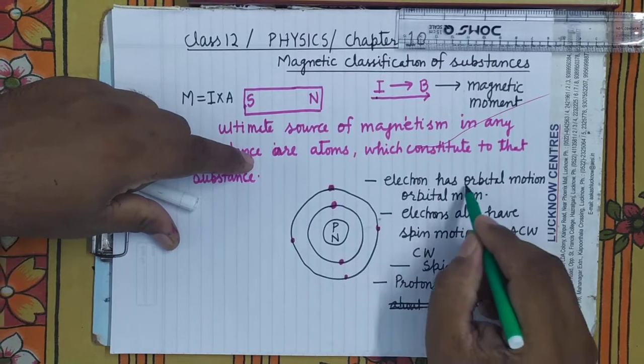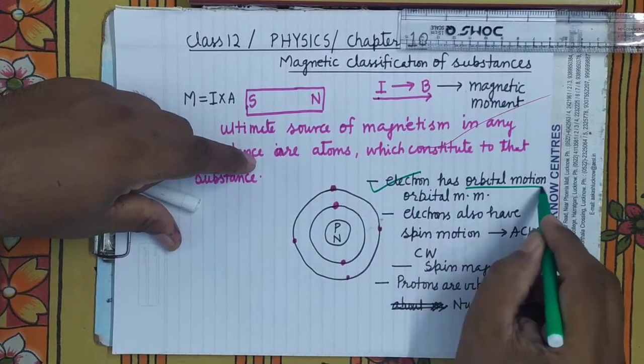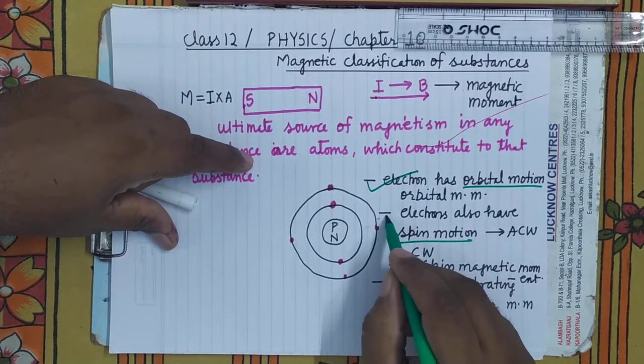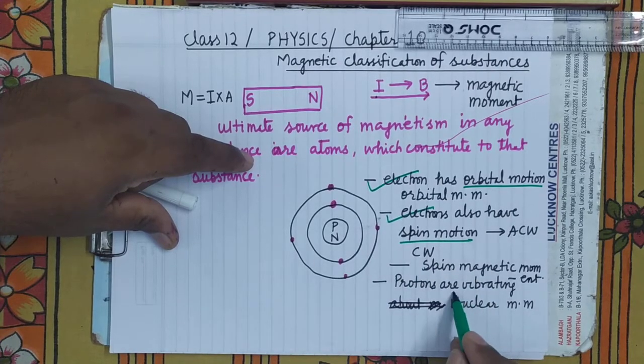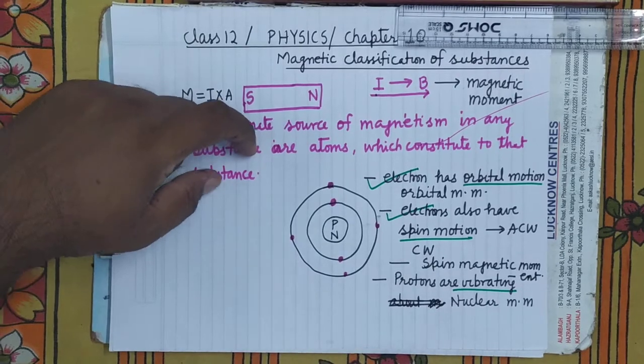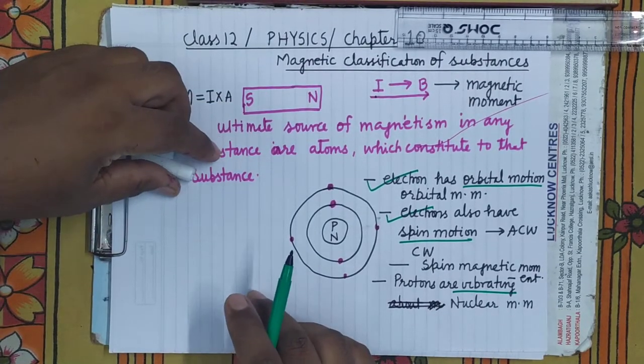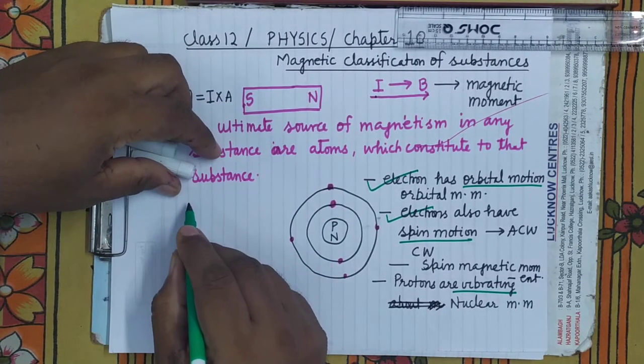One is the orbital motion of the electron, other is the spin motion of the electrons, and third is the vibrational motion of the protons inside the nucleus. And therefore in any atom there are three types of magnetic moment.